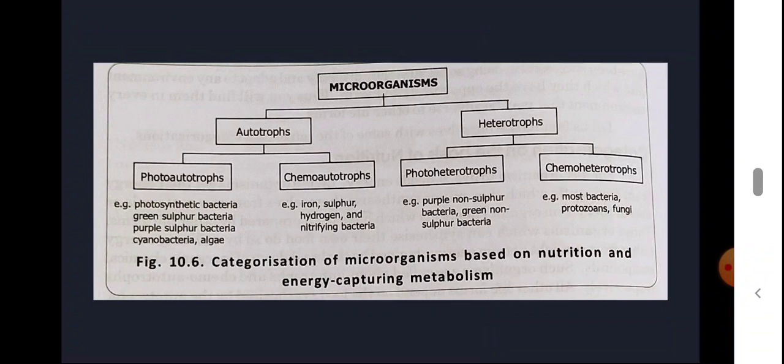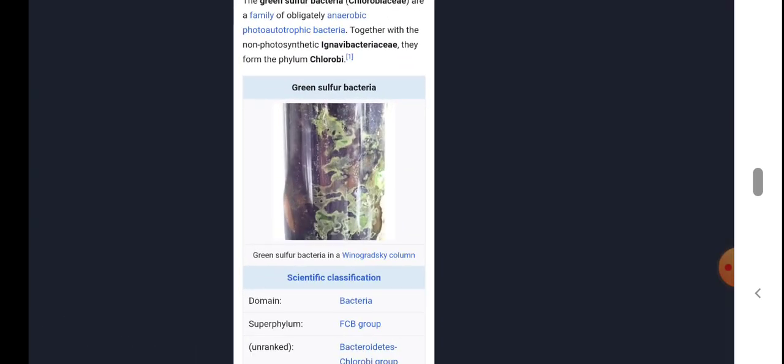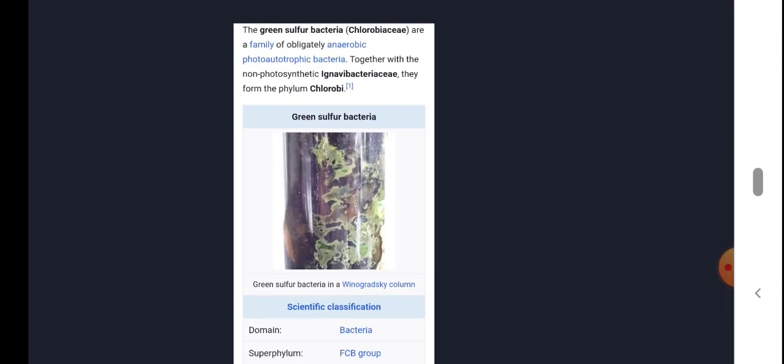These are examples of chemoautotrophs, and this is an example of photoautotrophs, the first category, which are autotrophs. Photoautotrophs: green sulfur bacteria. They are known as Chlorobiaceae.